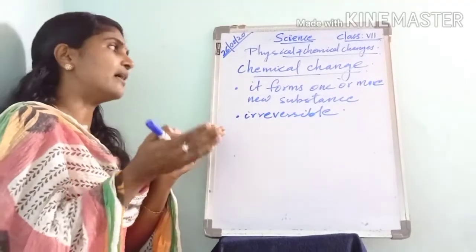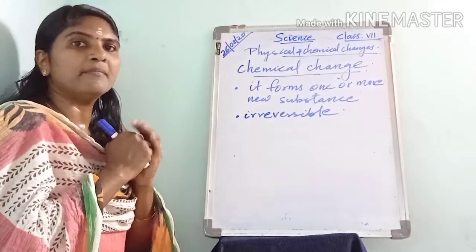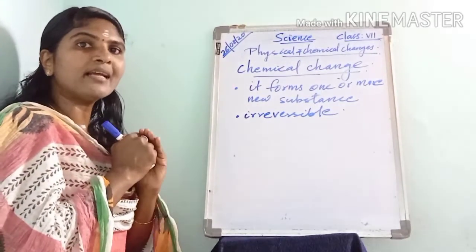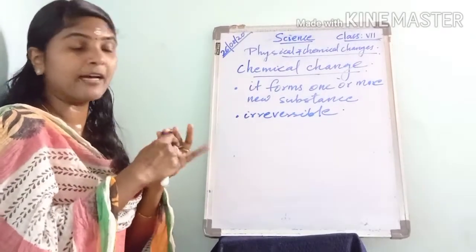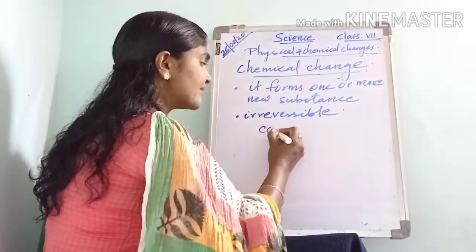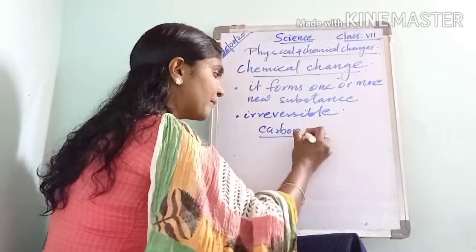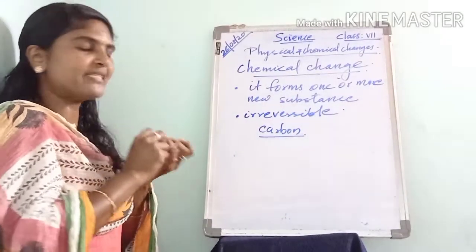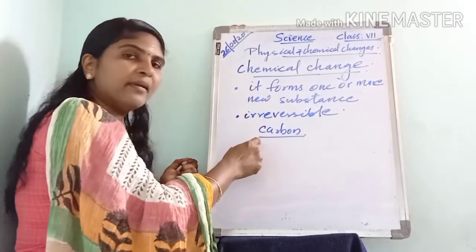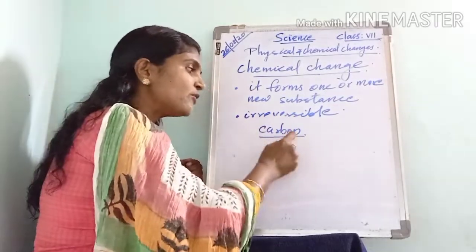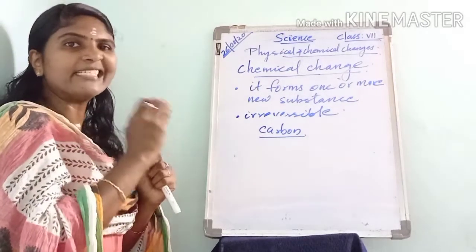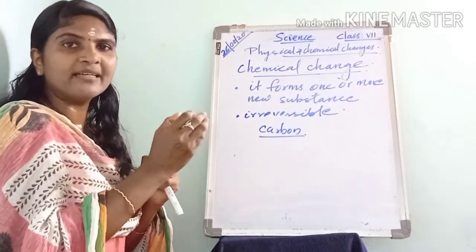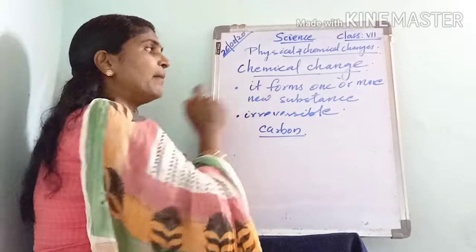Thus by the heating of sugar we got a black colored substance, and that is carbon. From this we can say that as a result of chemical change we got a different kind of substance, here it is carbon. So the heating of melted sugar is considered a chemical change.